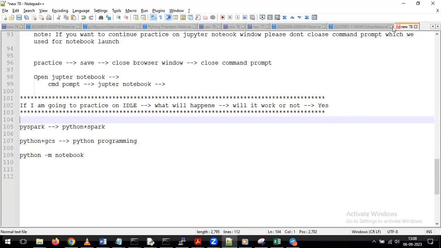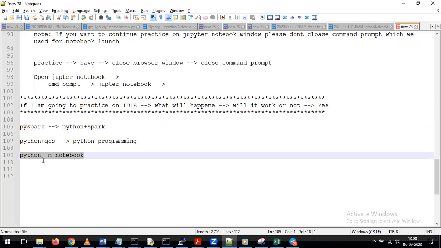Sir, I can see Jupyter Notebook not found. What can I do? No, give this command. Someone suggested this command. Give the command as python space -m space notebook. Try with this command. Someone also faced the same issue, so she tried with this command, and she is saying that it is working. You can try this option if you want. python -m notebook.